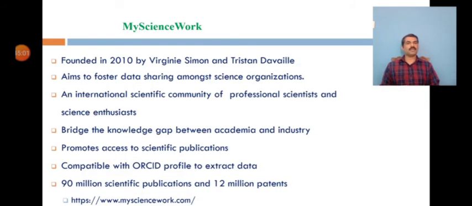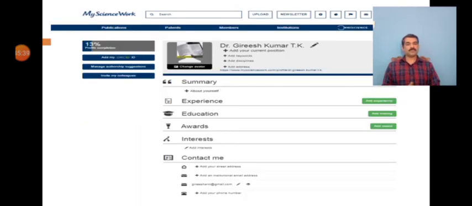And the next one is My Science Work. This also some of you might have heard about. This is also an academic and social networking site founded in the year 2010 by Virginia Simon and Tristan Davilli, which aims to foster data sharing among science organizations. It is an international scientific community of professional scientists and science enthusiasts from around the world. The aim of this community is to bridge the knowledge gap between academia and industry and to promote access to scientific publications. It also has the option to add ORCID details and extract the data. And this is the home page of the particular site.